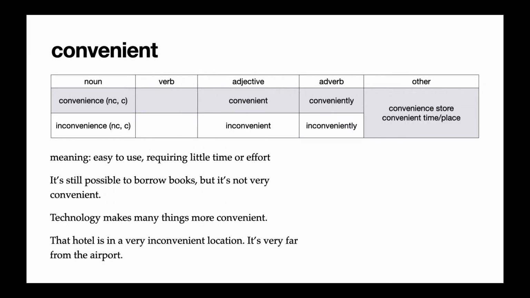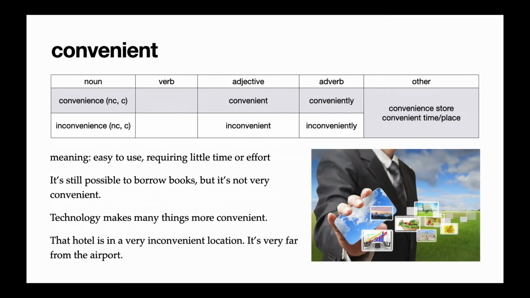Next, we have the adjective convenient. Convenient is a very common adjective that's used to describe something that is easy to use and requires little time or effort. So many things today are about making our lives more convenient, making our lives easier, and making jobs faster to do. In the reading, I said it's still possible to borrow books, but it's not very convenient.